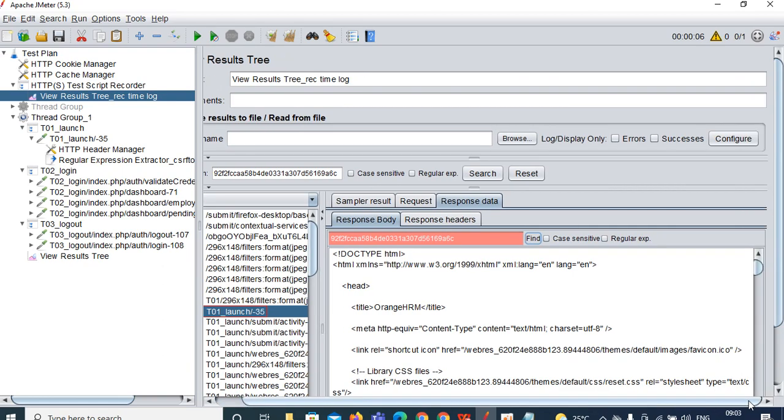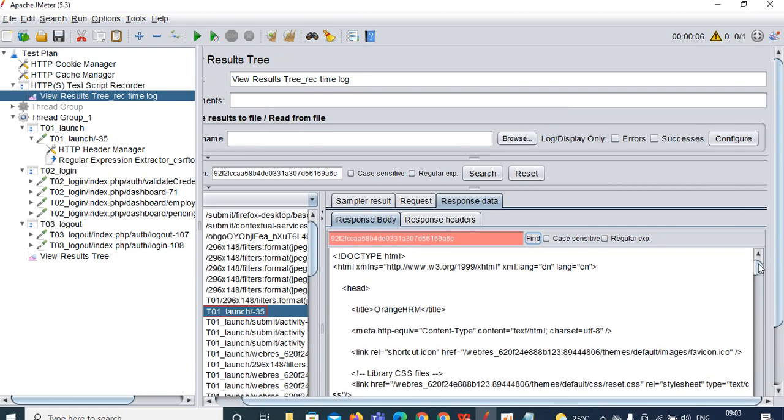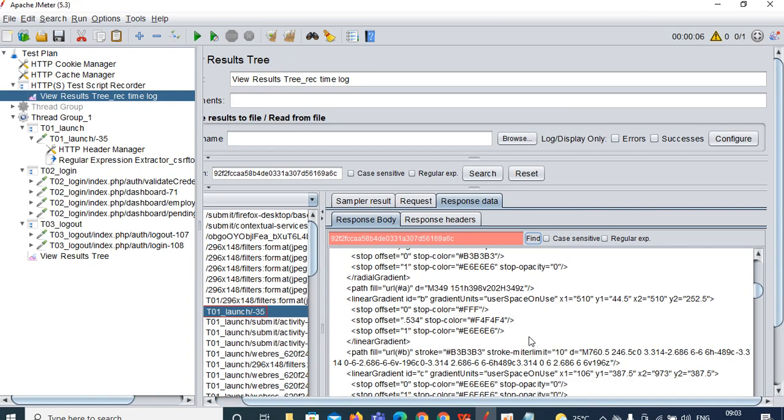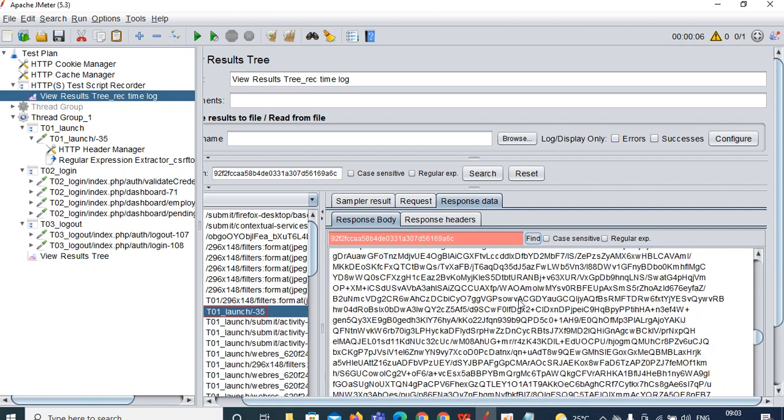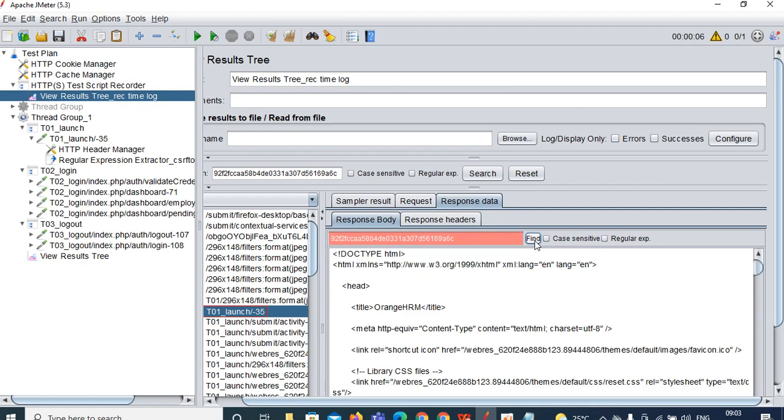From where I should capture and how to capture, so that you need to know. Then only you can capture the dynamic values and all. If not, you cannot capture it. Okay, so you cannot capture it.